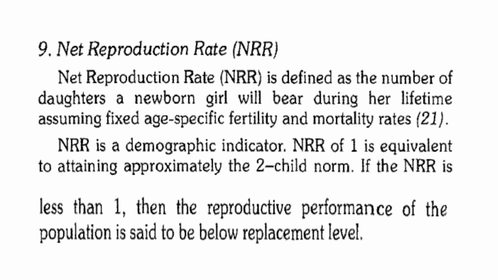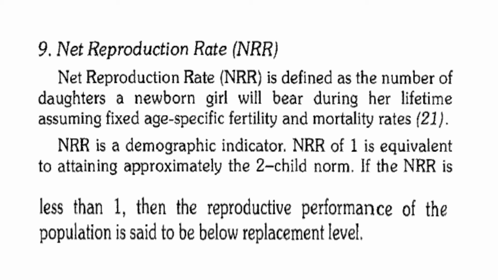Net reproduction rate, NRR. Net reproduction rate is defined as the number of daughters a newborn girl will bear during her lifetime, assuming fixed age specific fertility and mortality rates. NRR is a demographic indicator.